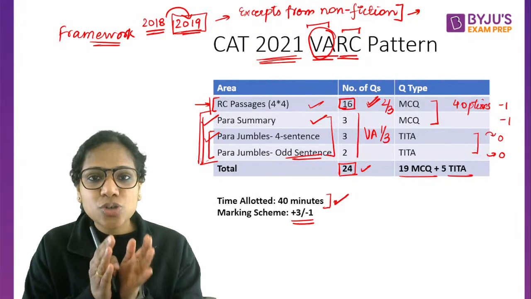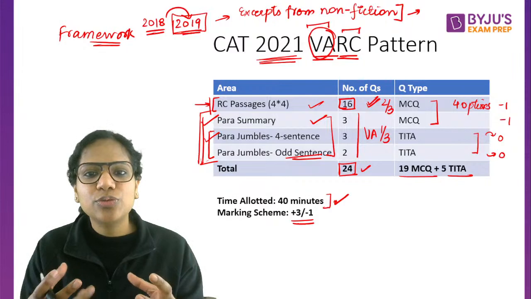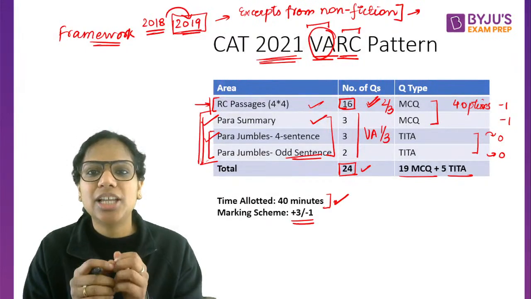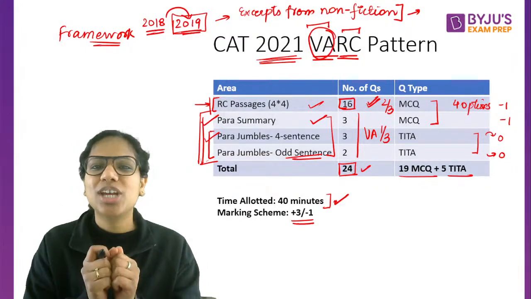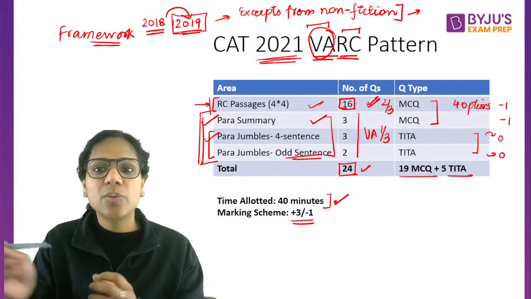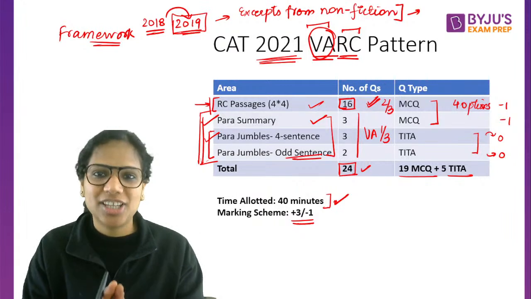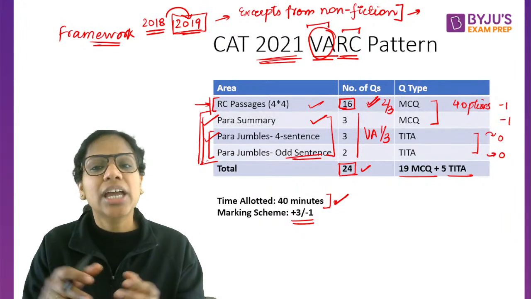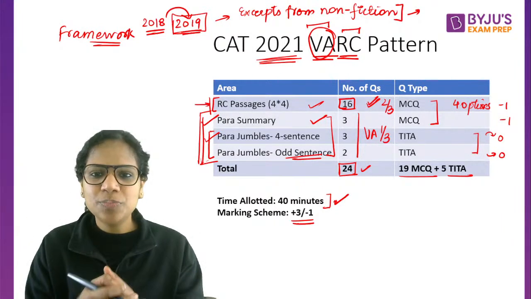So if you practice all your past year papers, you yourself will feel when the difficulty level shifts, when there has been a change in the type of passages, kinds of passages, difficulty level. So that is why the past year papers are our Bible. They are very important for us. Okay, I'll talk to you about them also. Let's proceed.